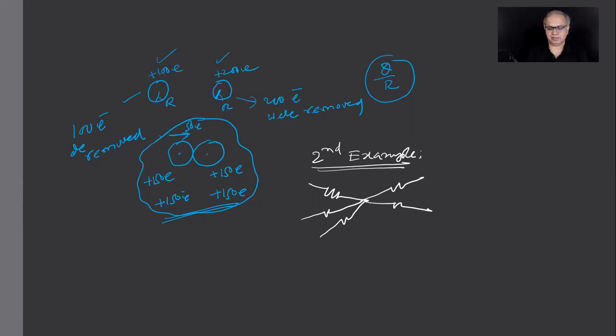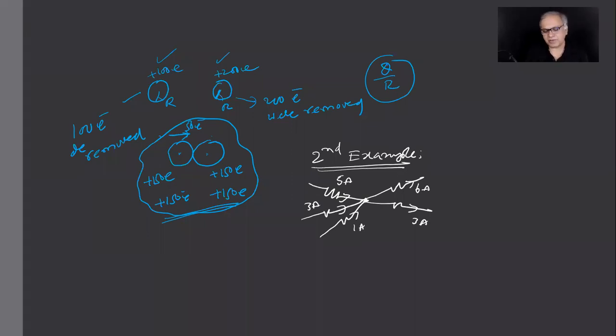Kirchhoff's first law. Say if this is 5 amperes, this is 3 amperes, this is 1 ampere, this may be some 6 amperes and this may be some 3 amperes. 5 plus 3 plus 1 should be equal to 6 plus 3.